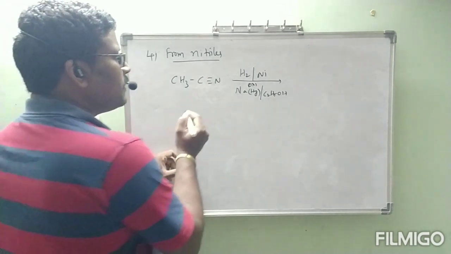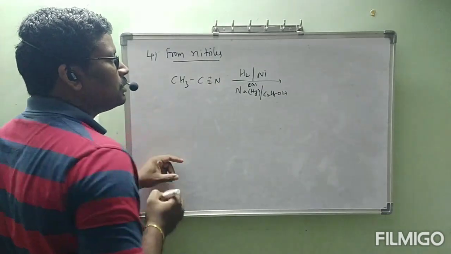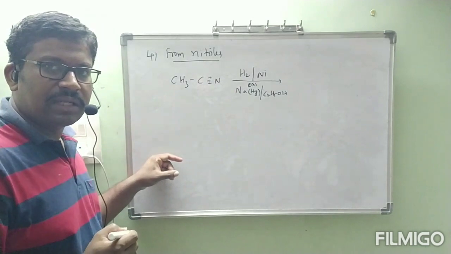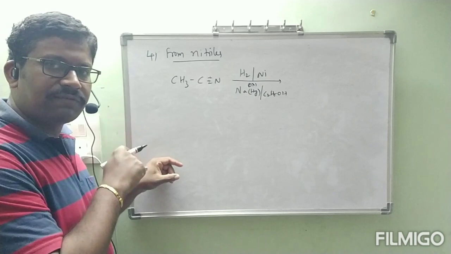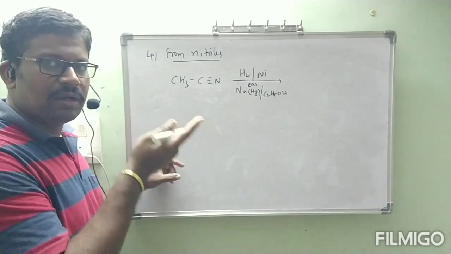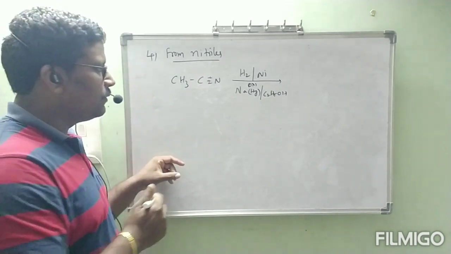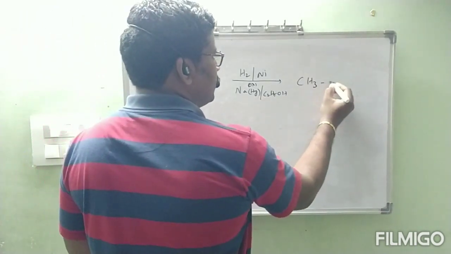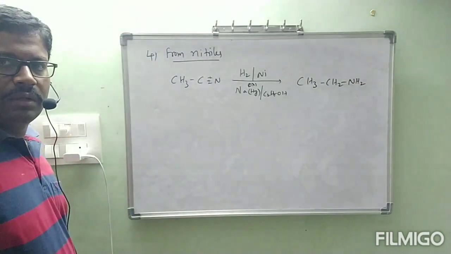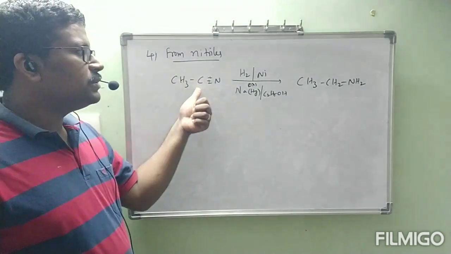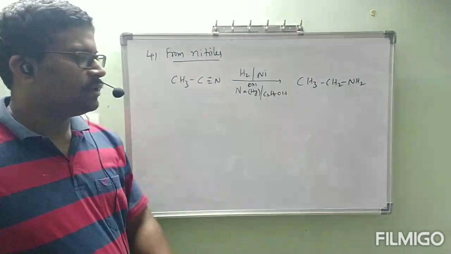Okay. Now what is going to happen? Two bonds present between carbon and nitrogen, that is cyanide group, will be broken, and one hydrogen on left side, another hydrogen on the right side, same way. Like the 2 moles of hydrogen will be added. We will get CH3 CH2 NH2. Observe, this carbon is added with 2 hydrogens and nitrogen is added with 2 hydrogens. Okay, in this way we will get amine.